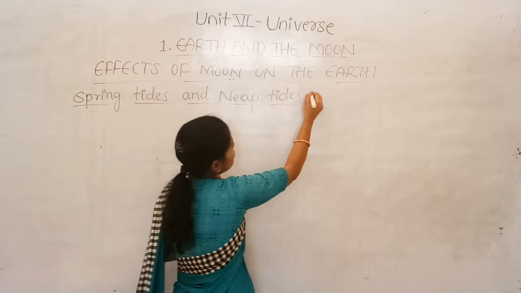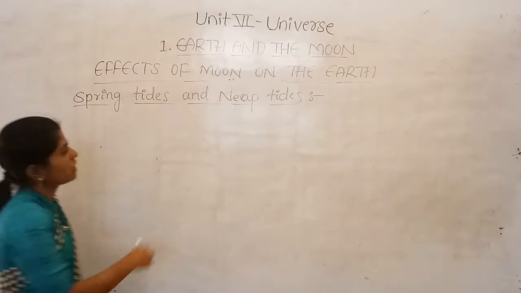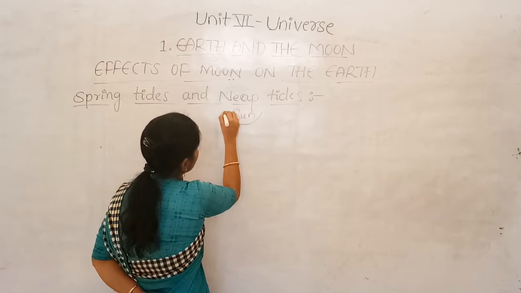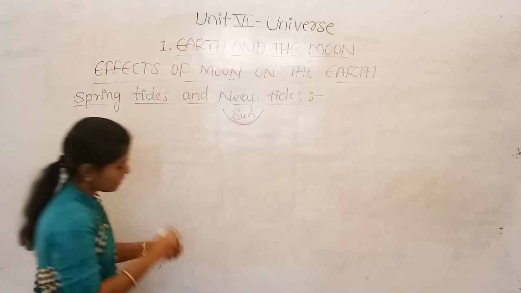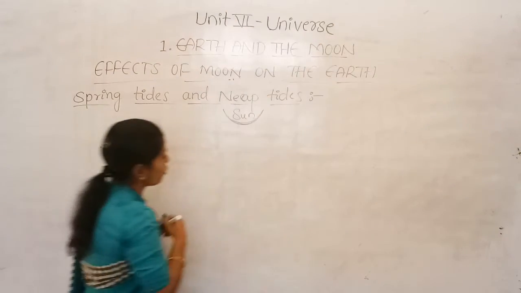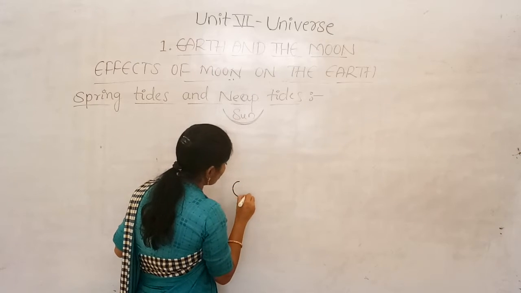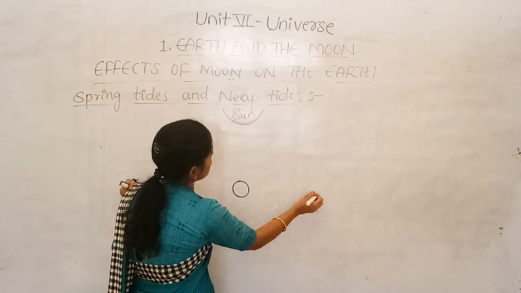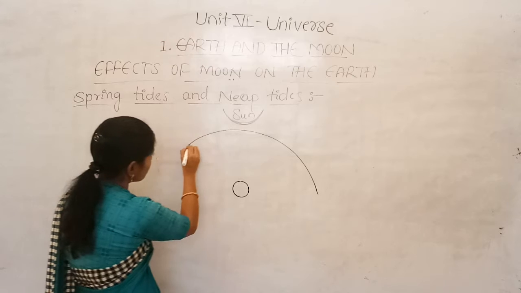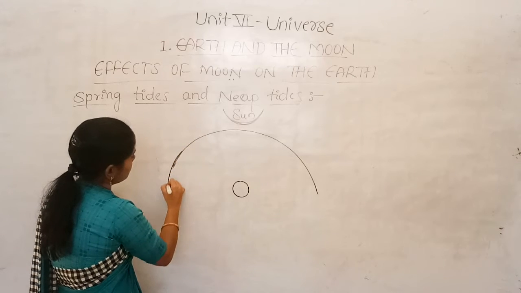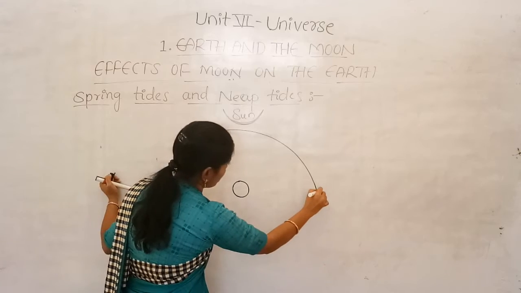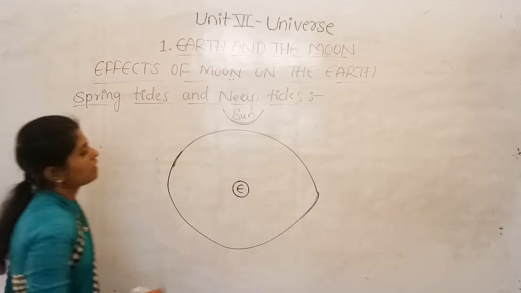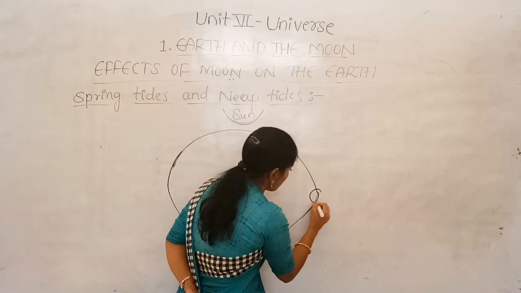Okay, so for this I will draw a diagram. There we can take the position of the sun in this direction, so we can say it as the sun. Now we can take the position of the earth. So this is the position of the earth, and we can say this is the orbit of the moon. This is earth, this is sun, and here we can say the position of the moon.